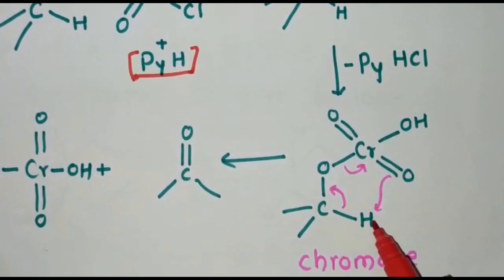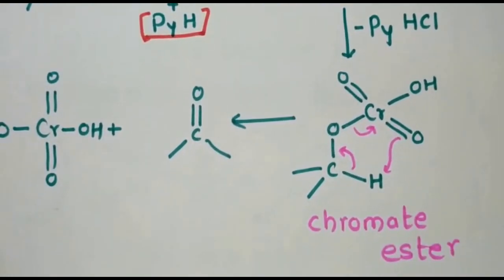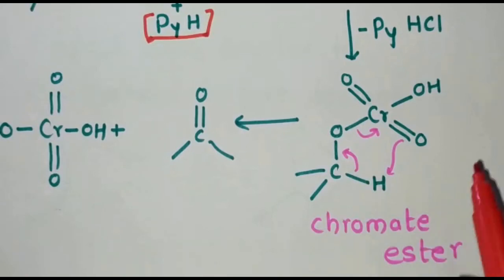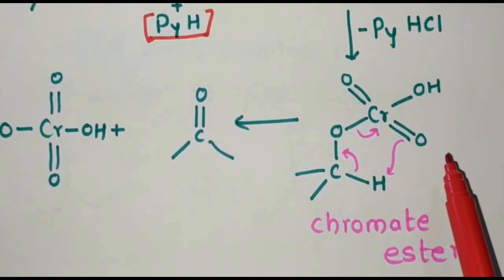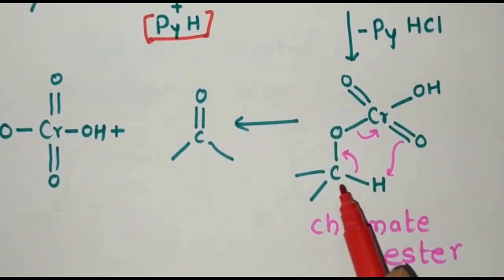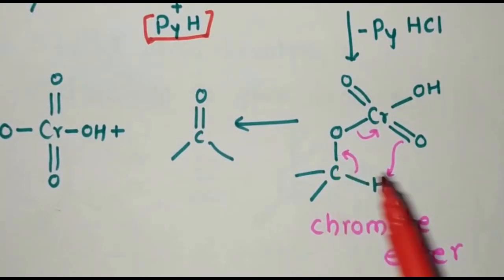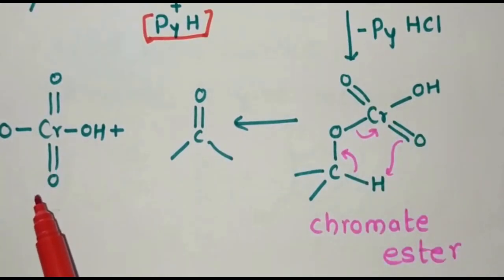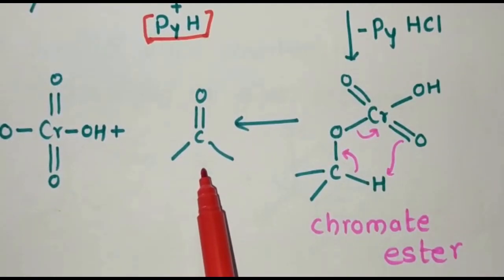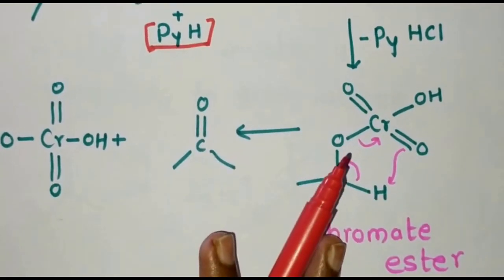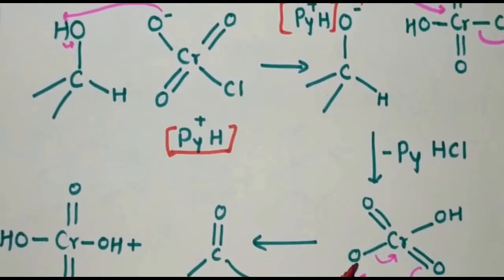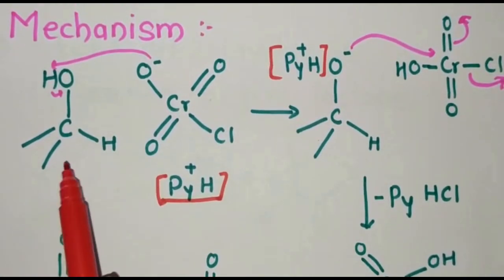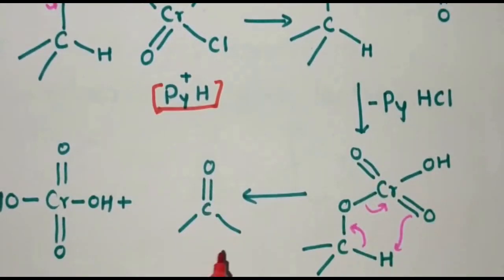So here you can see that there will be a formation of a chromate ester, which is the most important topic. And also here a rearrangement will occur. This oxygen attacks this hydrogen atom, the bonding electron pair is shifted towards this oxygen, and this bonding electron pair is shifted towards the chromium. So there will be a formation of H2CrO4, chromic acid, and here there will be a formation of a ketone. So that's how pyridinium chlorochromate reacts with the secondary alcohol to give the ketone. This secondary alcohol gets oxidized to the ketone.